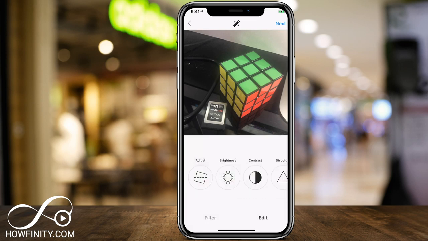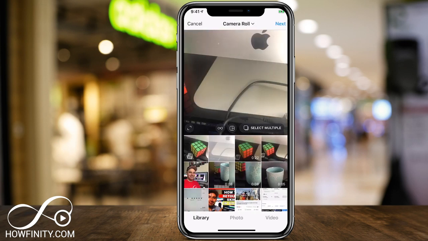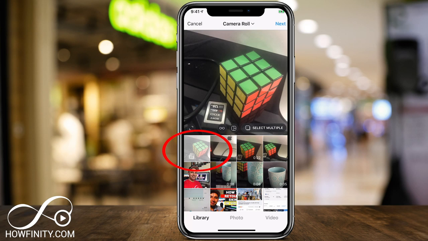And it does have an edit option here instead of a cover option where you could change brightness, contrast, and all these different options here to adjust your photo. But I don't think the photo tab is very useful because we're going to go to the library tab and choose the picture that we actually want to add. So again, I selected that picture just by pressing it here.